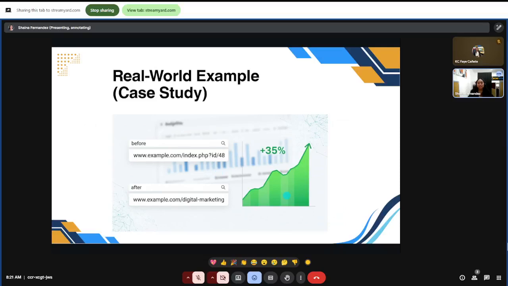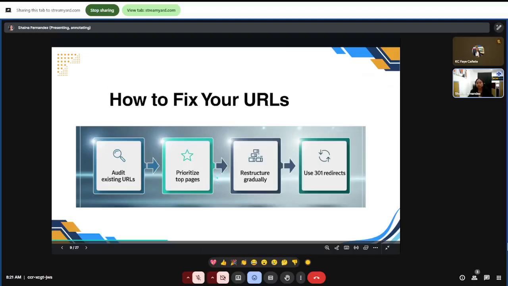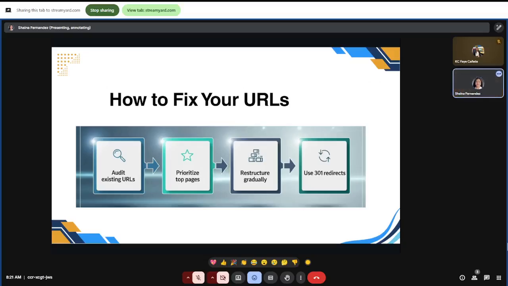Okay. Next would be how to fix your URLs. If your website has a lot of pages, do not panic. You don't have to fix everything overnight. Here's the process. First one is audit your current URLs and identify messy ones. The next one is start with your top pages like home, services, and high traffic blogs.